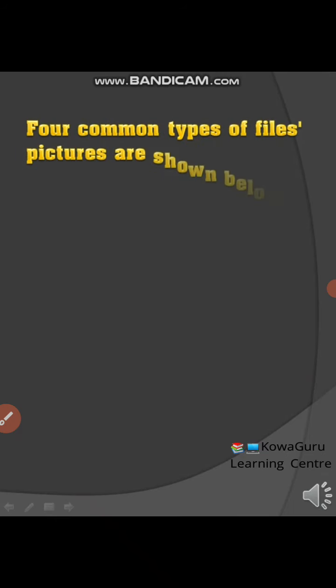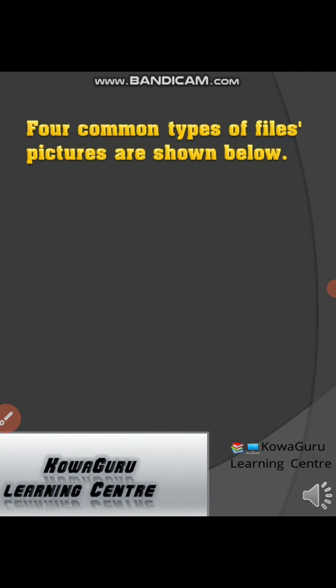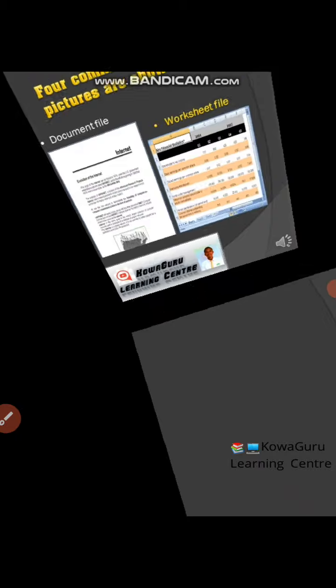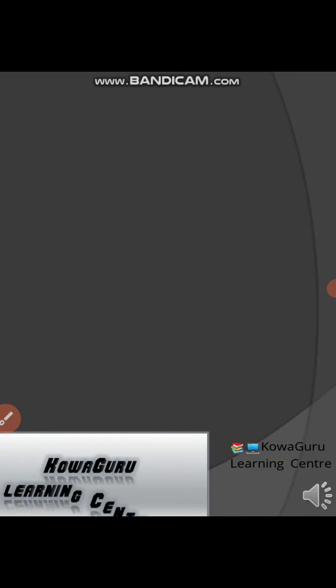So let's get to the next step. The next step, we're going to talk about the four common types of files. Pictures are shown below. So the four common types we explained before, we're going to show the pictures right now for the betterment of our understanding. The document file, as we can see here, is more of text. We write a lot of text here, information like assignments and so many things. While the worksheet file is made for electronic calculations and scheduling our activities.